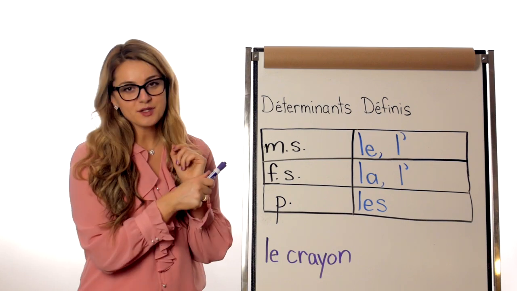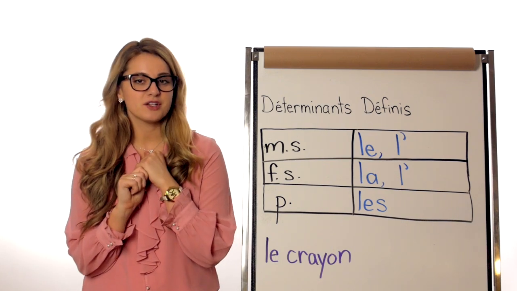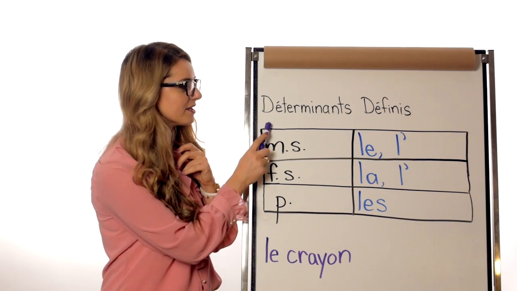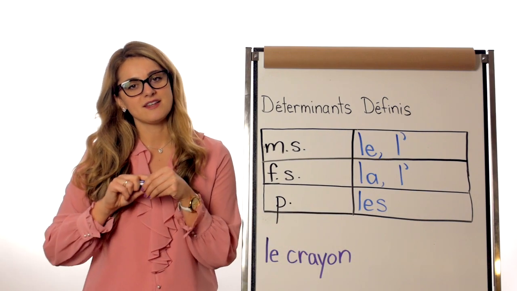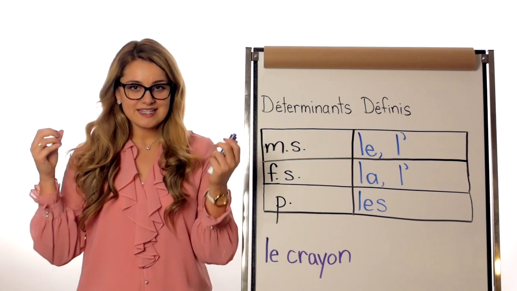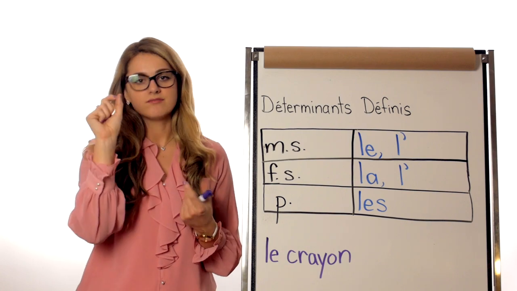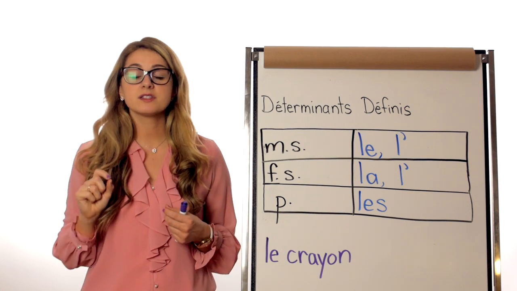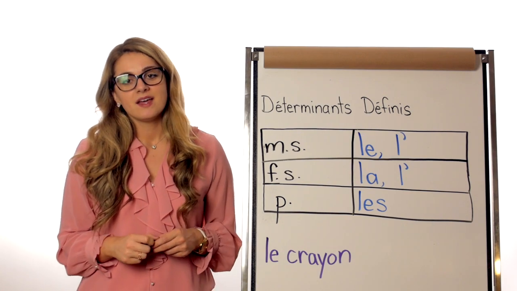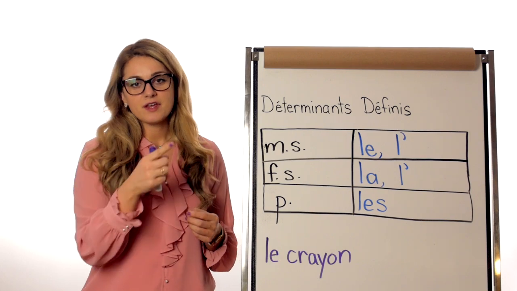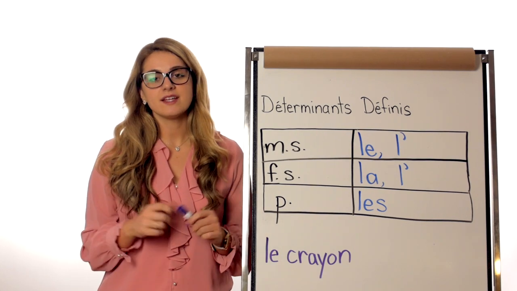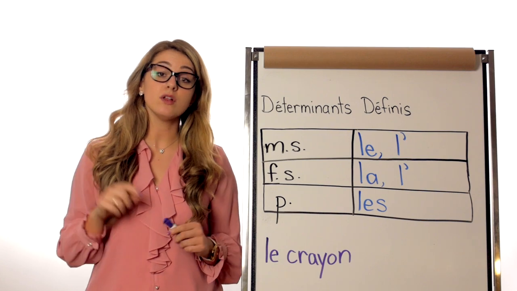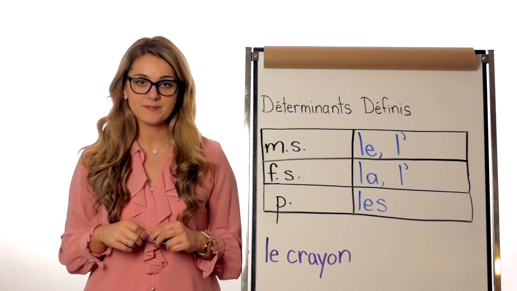So, as you can see on the board, I chose to start with déterminants définis, and then later we will go with indéfinis. So, les déterminants are the small word that comes before le nom. And if the noun, so the nom, is masculin, singulier, then the déterminant will also be masculin, singulier.